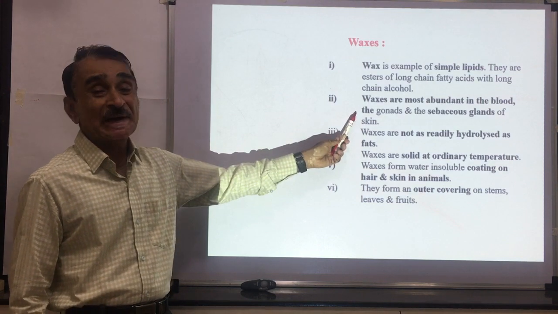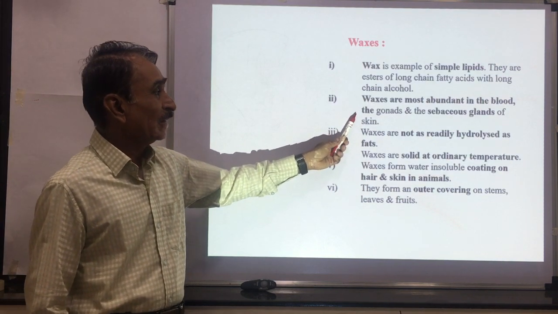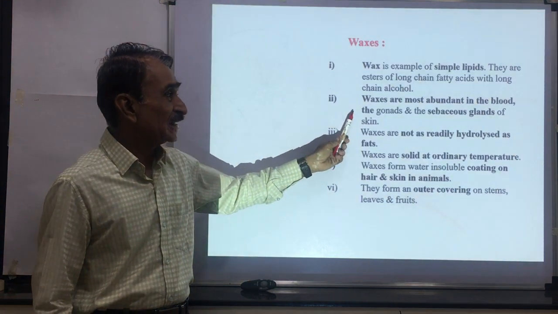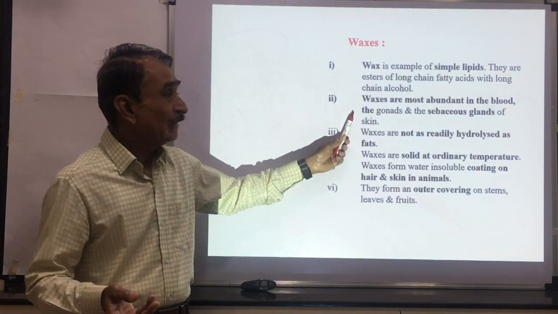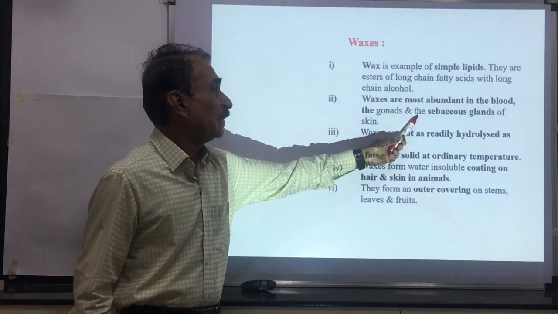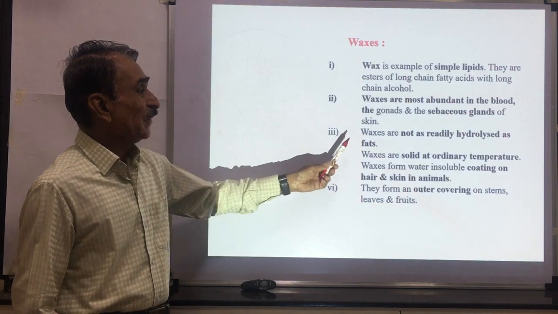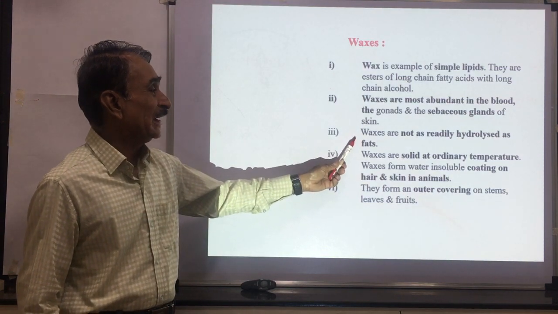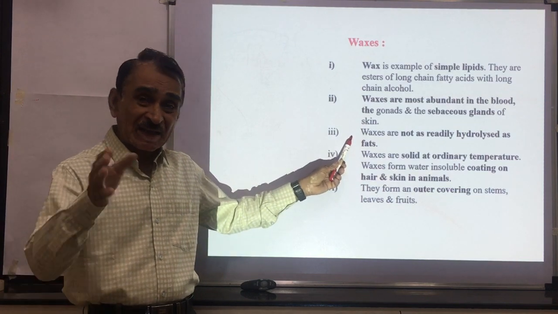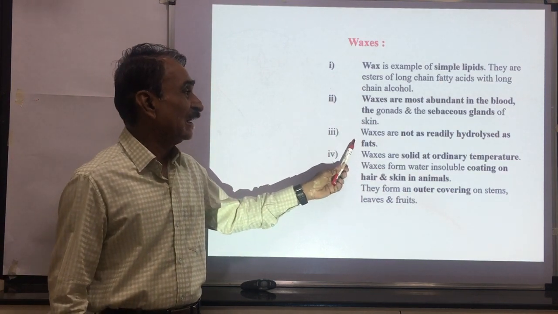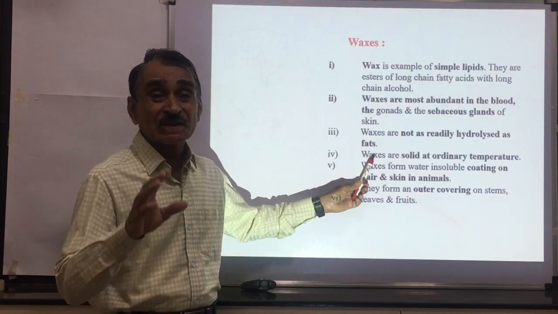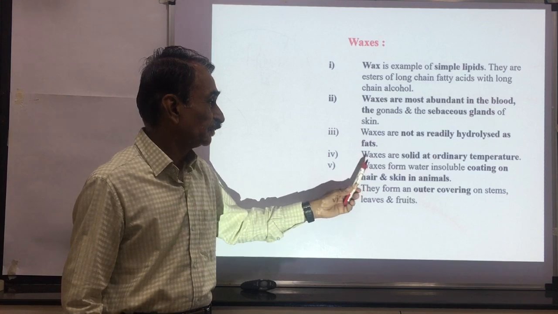Waxes are most abundant in blood, gonads, and sebaceous glands of our skin. Waxes are not as readily hydrolyzed as fats. Fats are easily hydrolyzed, but as compared to the fats, these waxes are not easily hydrolyzed. Waxes are solids at room temperature.